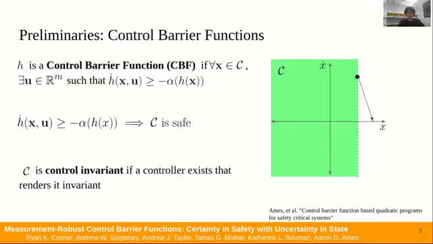Alternatively, sets that can be rendered safe by some controller are called control invariant sets. One example of a control invariant set for this system is this one. In this case, the system's velocity must slow to a stop as it approaches the original position boundary, and thus it is not required to instantaneously stop as it was before. The control invariance of the safe set is particularly crucial for a Segway robot due to the non-minimum phase nature of its dynamics.